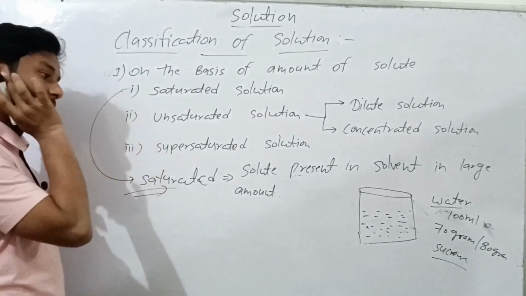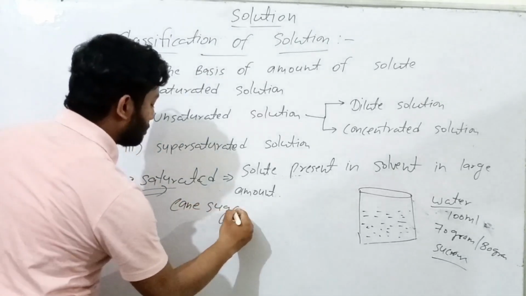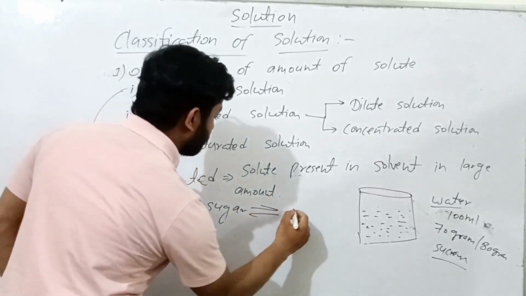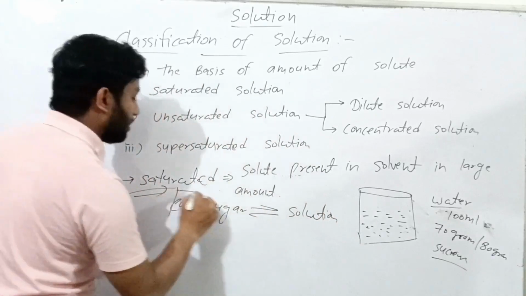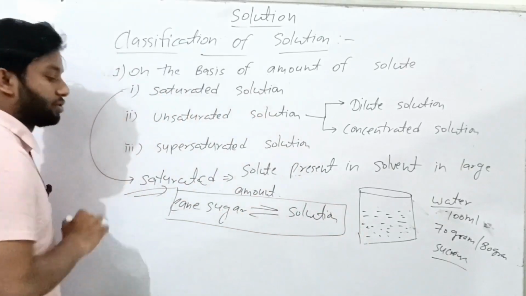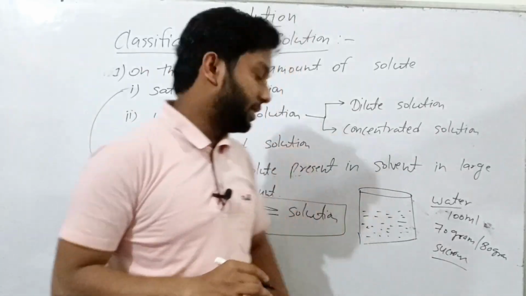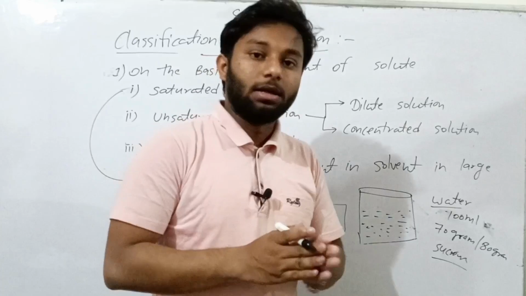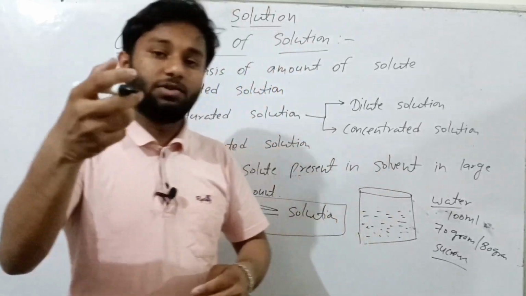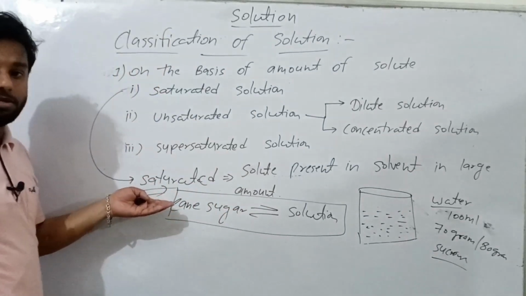I have another example, cane sugar solution. The solution of cane sugar is a saturated solution. Generally we see in factories where sucrose is made, the cane sugar solution acts like a saturated solution.